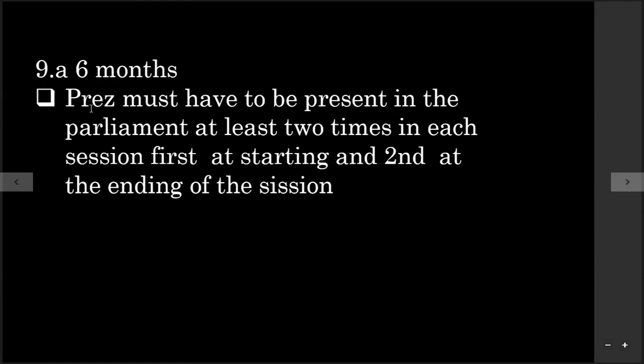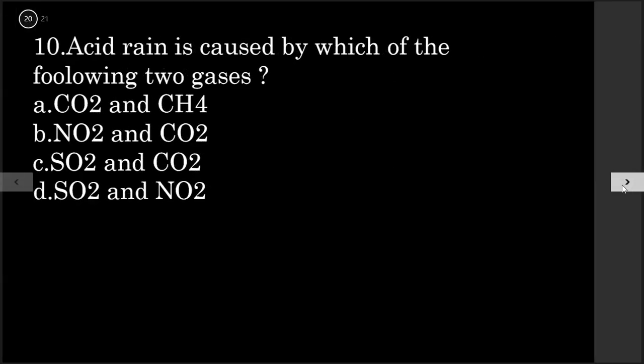And other points are, the President must be present in the Parliament at least 2 times in each session, first at the start and second at the end of the session. So the President has to be present at least 2 times, and maximum he can attend, there is no limit.